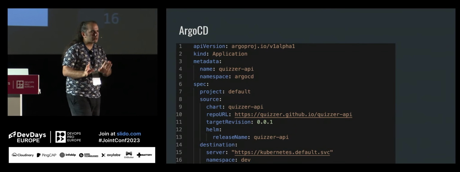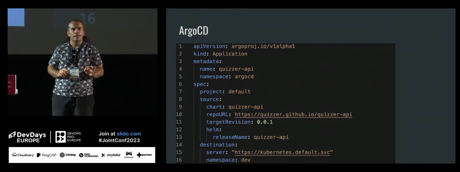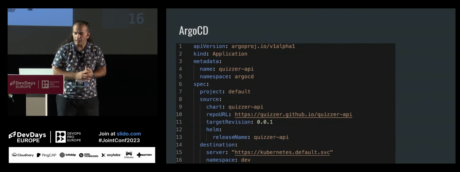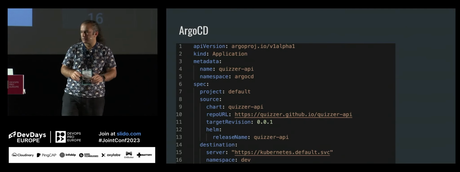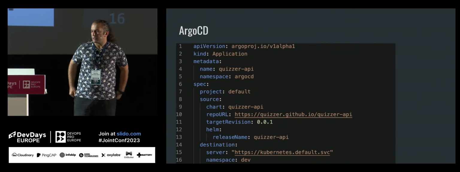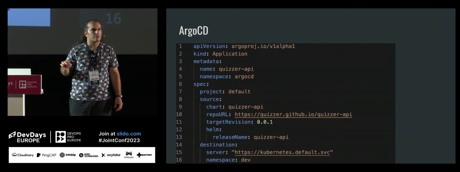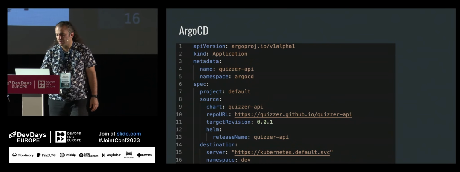So if Argo CD detects a change on this Helm chart, it will automatically ship these changes to the destination, which is the API endpoint of your Kubernetes cluster, the current one, and it will be deployed to the dev environment. For example, if the target revision is changed from 001 to 002, it will be shipped to the Kubernetes environment. It will be synchronized.